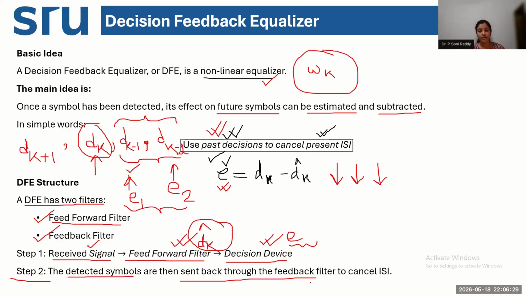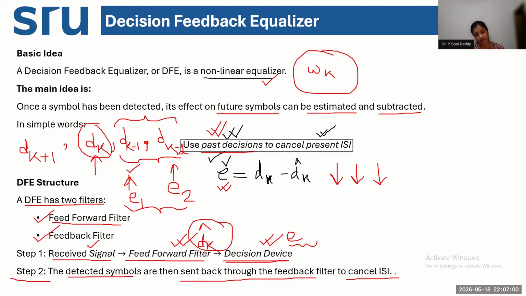Fed back means it is sent back as feedback. So in this case, this decision is acting as the past decision. The past decision is then sent back, and the estimate of the past decision is fed into the feed forward filter using the feedback filter, and we are trying to cancel the inter-symbol interference efficiently.